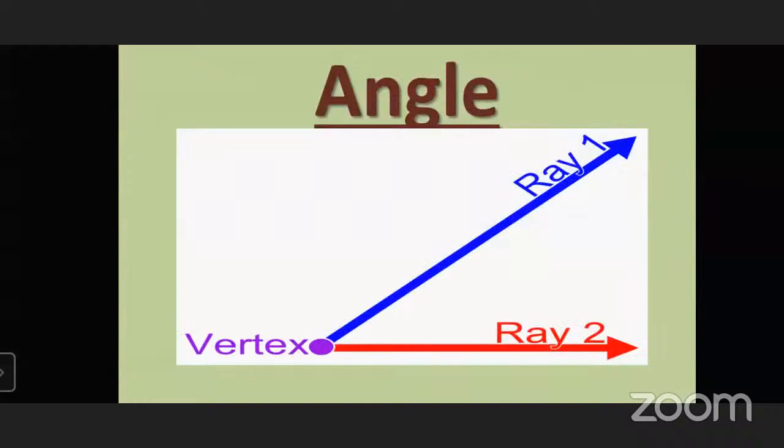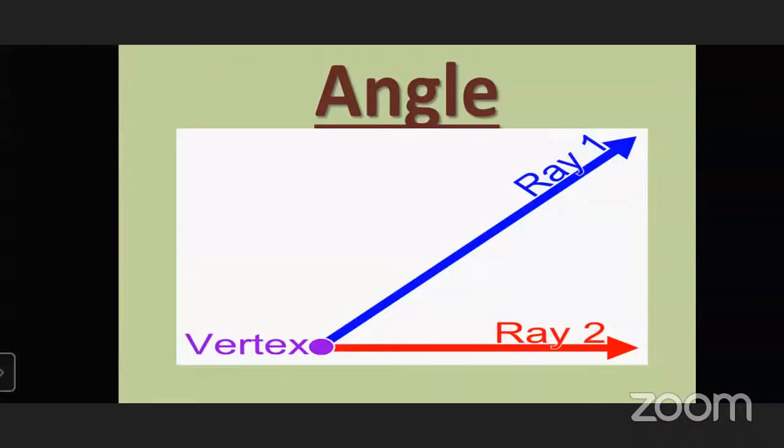The next part is angle. In this picture, we can say that there is a blue ray and a red ray. That is ray 1, in blue color, and ray 2, in red color. Those two rays are joined, and that joining point is called the vertex.